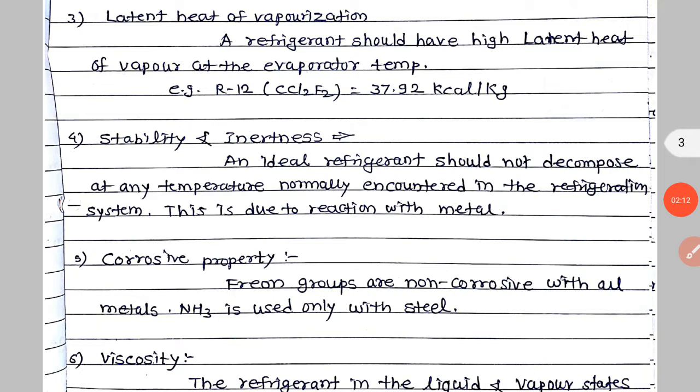So the refrigerant should have high latent heat of vaporization at any evaporator temperature. See here, the latent heat of vaporization of R12, that is CCl2F2, is 37.92 kilocalorie per kg.